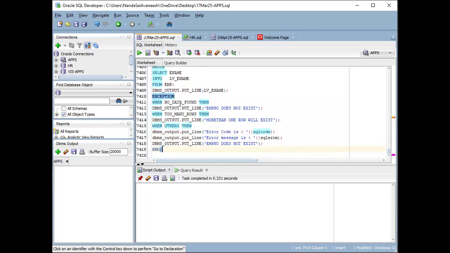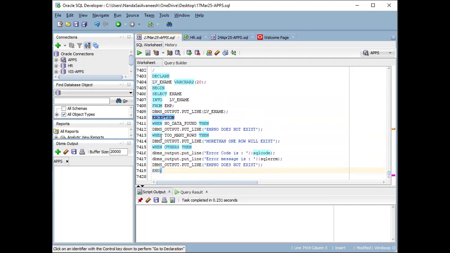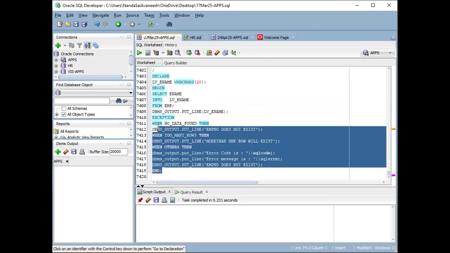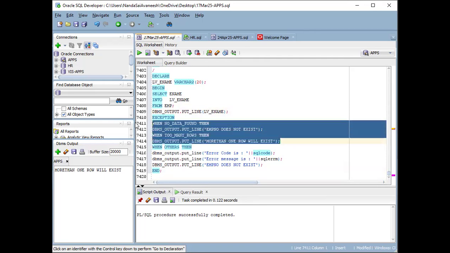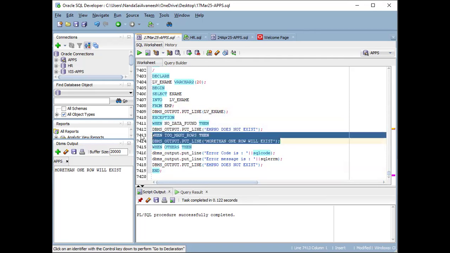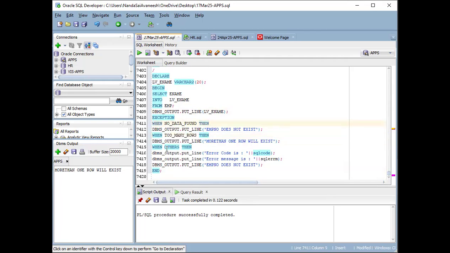But in the code I am mentioning NO_DATA_FOUND, and also TOO_MANY_ROWS, and also WHEN OTHERS. All three exceptions I am mentioning here. Suppose I execute this one and it gives the message that more than one row exists. This message is coming from this exception. So it is not going to no data found or to when others, because it is matching with this too many rows, so it is printing this one.